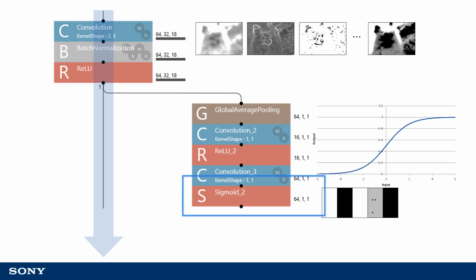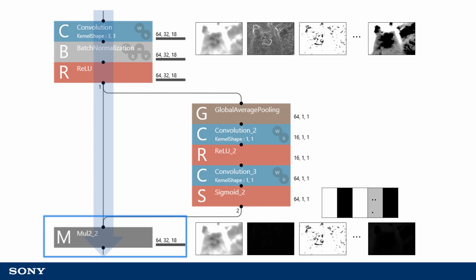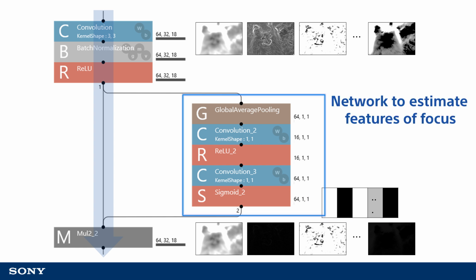Then sigmoid is added to derive a value between 0.0 and 1.0, which is used for multiplication operations on each image. The value between 0 and 1 produced by sigmoid is used to determine which features of images output by convolution are areas of focus. We have successfully tested experimentally that we can achieve high performance with only a slight increase in amount of computation using various image classification networks by adding this framework to each convolution unit.